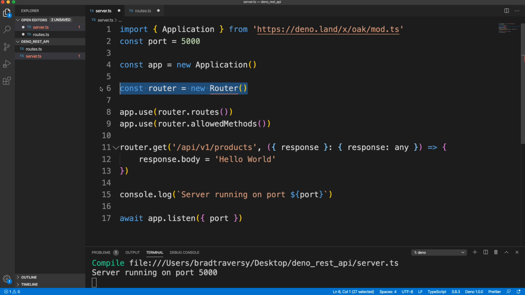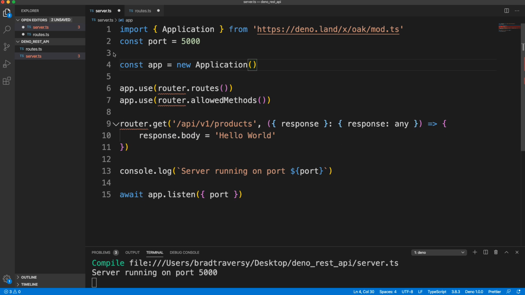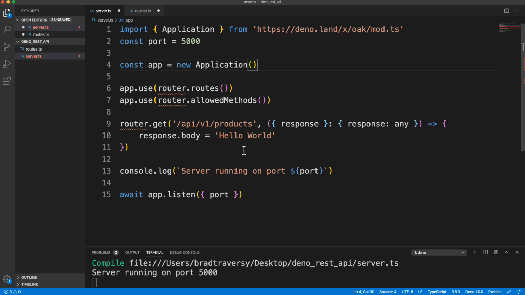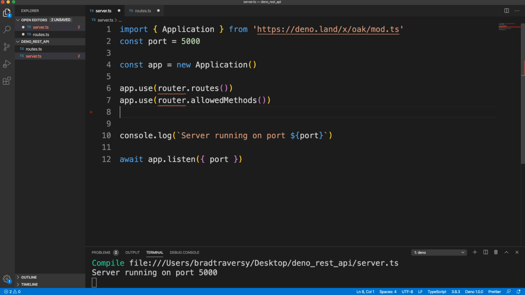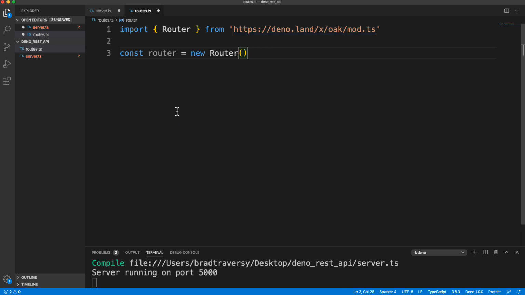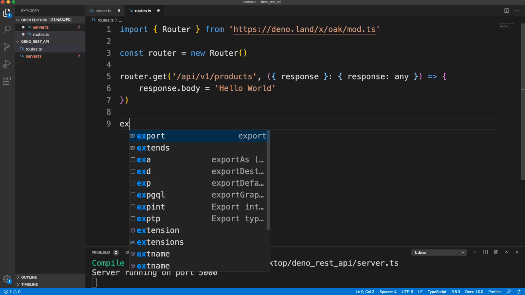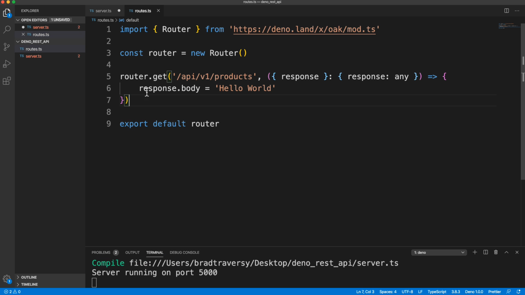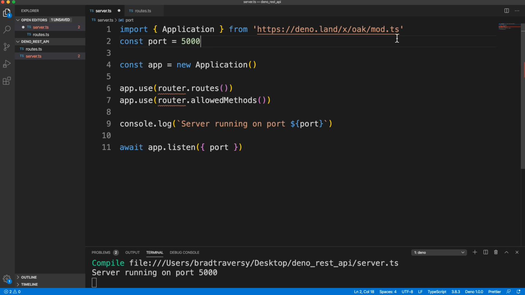And then I'll cut this line where we initialize our router, and also the route itself. Take that out, put that in here, and then we just want to make sure we export default router. Okay, and then we'll bring that in here.